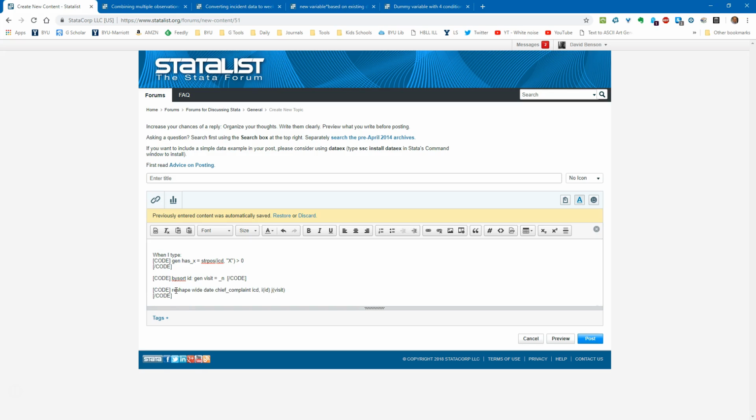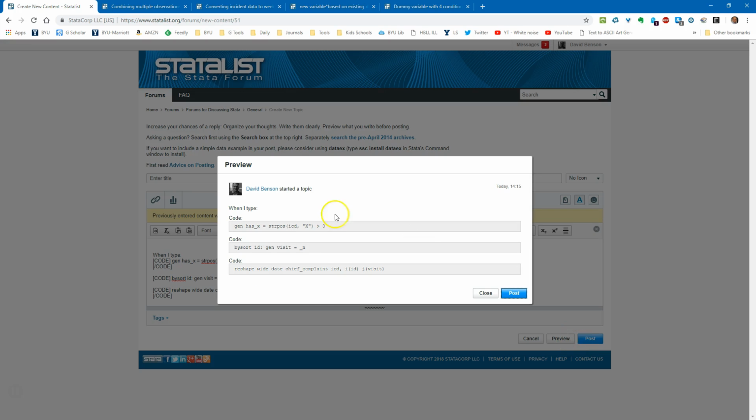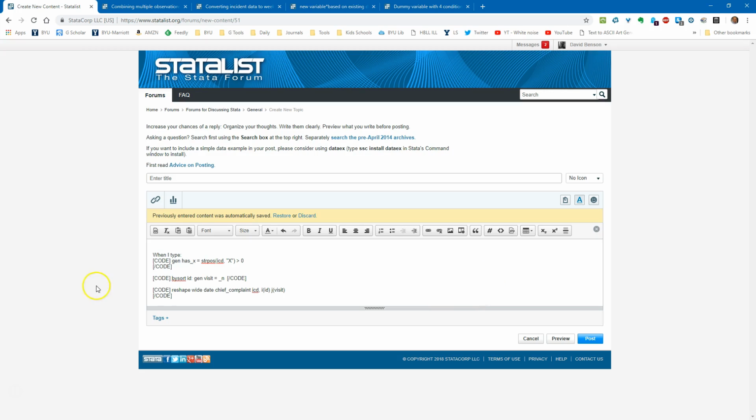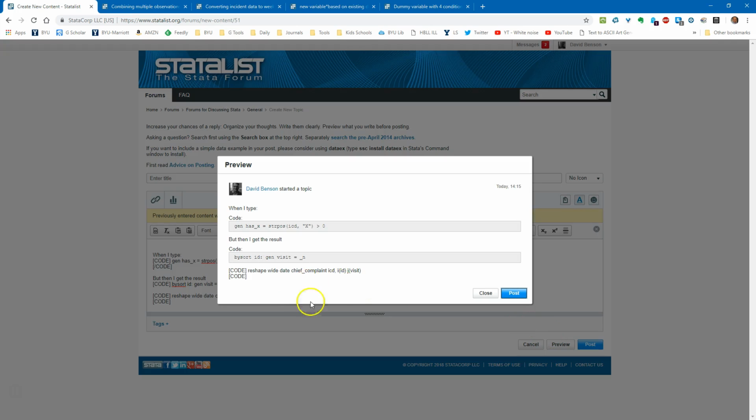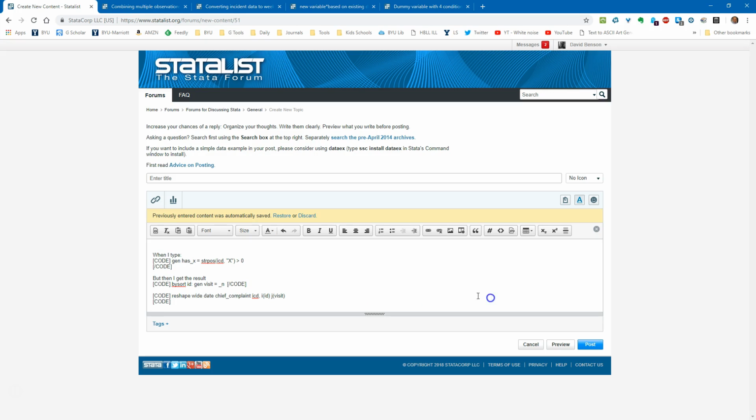You would never do it this way, but when you now go preview, you can see that I've got code windows. And if I misspell, let's say I miss that end delimiter, it stops working, right? So those are the code parameters, but that's to make it easier for us to help you. It makes it a lot easier to read.